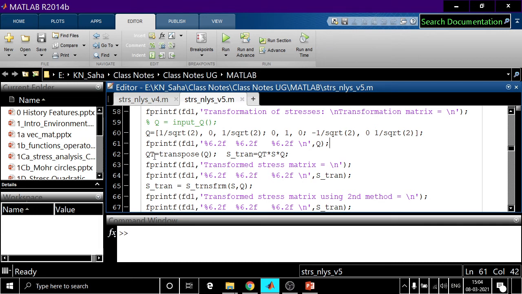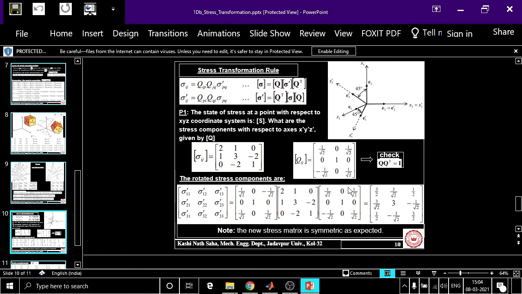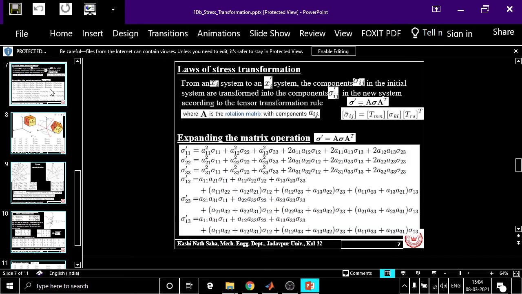Now we are forming the transpose of Q. Why is it necessary? Firstly, we can check this thing, though that module is not there here. But we will see this operation through matrix multiplication.